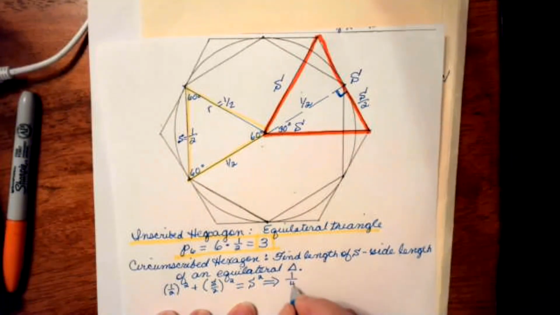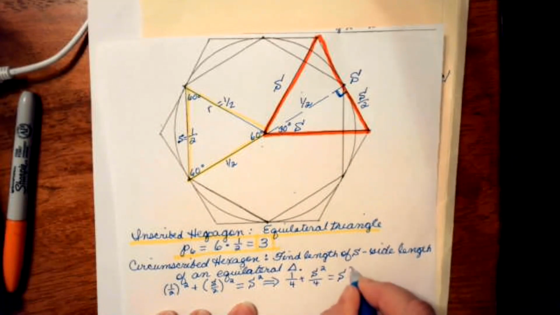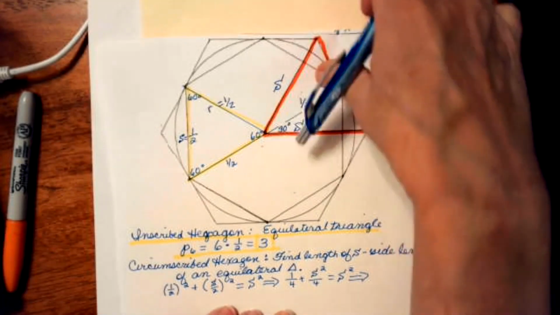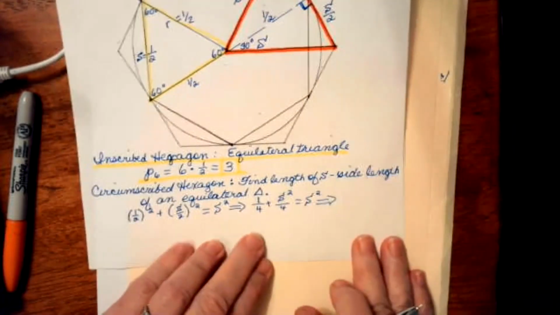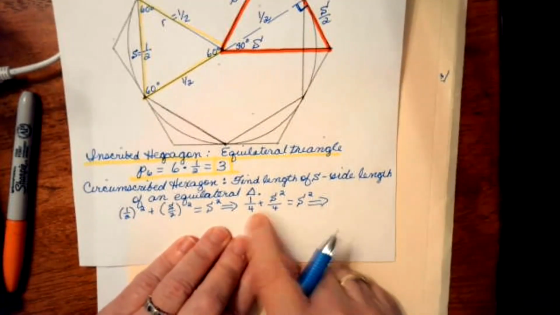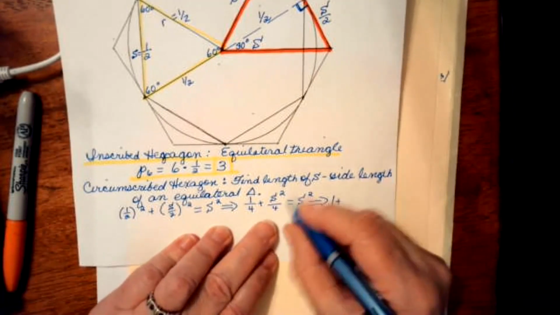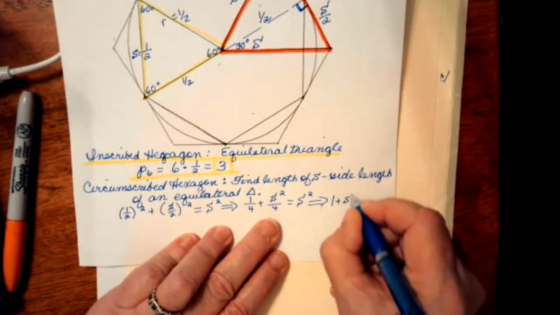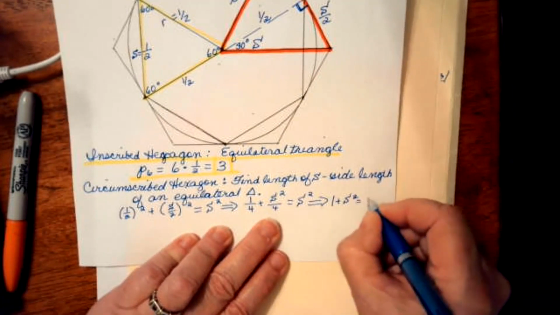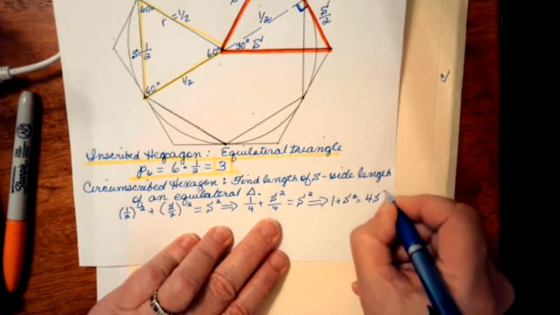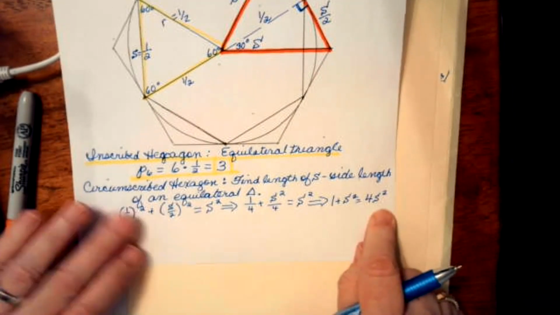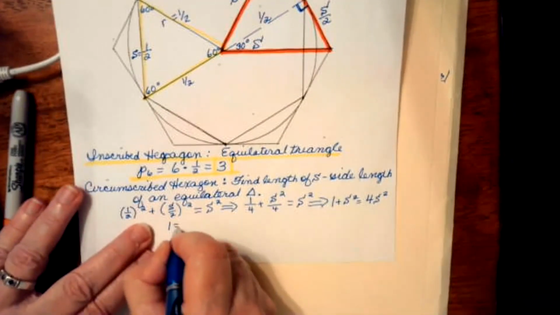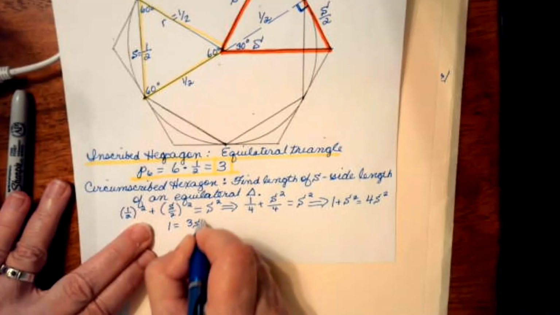as 1/4 plus S squared over 4 equals S squared. If I multiply both sides by 4, and I'm writing it out strung out because I'm at the bottom of my sheet of paper, I'll get 4 times 1/4 is 1, 4 times S squared over 4 is S squared, and that's going to be 4S squared. So when I get my S squareds together, I've got the equation 1 equals 3S squared,